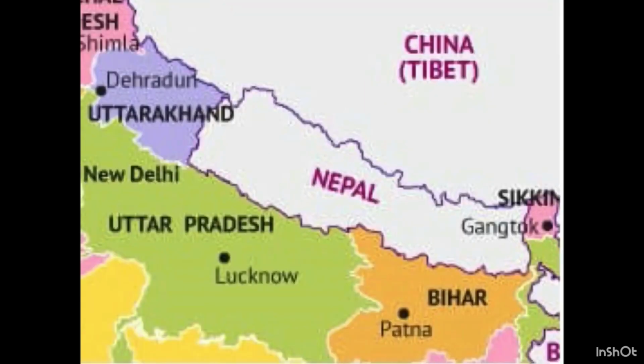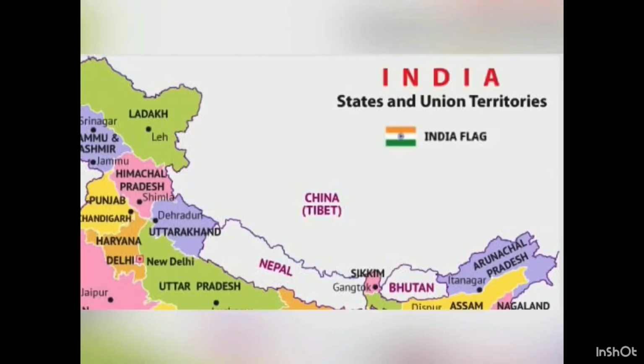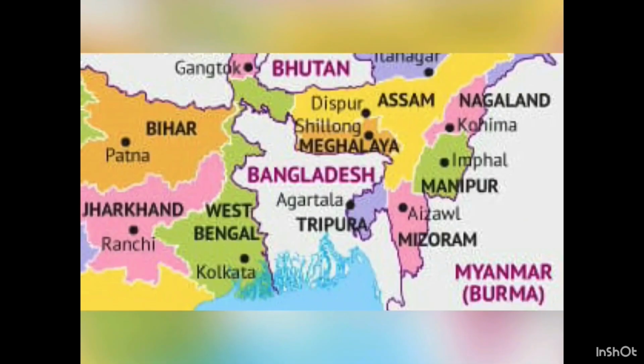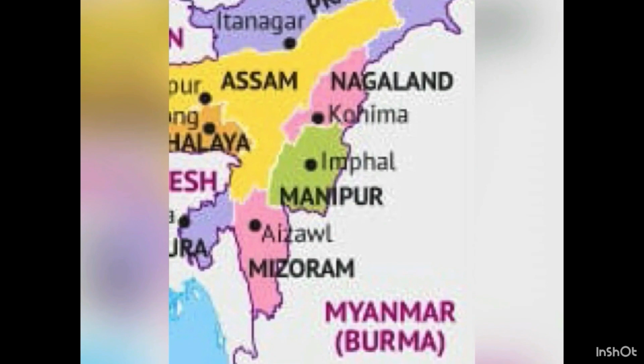You can see in the map that Nepal shares its boundary with 5 states of India: Uttarakhand, Uttar Pradesh, Bihar, West Bengal, and Sikkim. You can notice that China shares its boundary with 4 states of India and 1 union territory. The states are Himachal Pradesh, Uttarakhand, Sikkim, and Arunachal Pradesh, and the union territory is Ladakh. You can see that Bangladesh shares its boundary with West Bengal, Meghalaya, Assam, Tripura, and Mizoram. Myanmar shares its boundary with 4 states of India. You can notice Arunachal Pradesh, Nagaland, Manipur, and Mizoram.